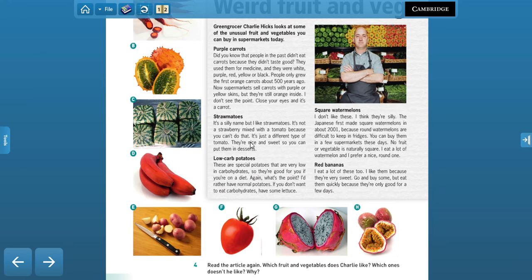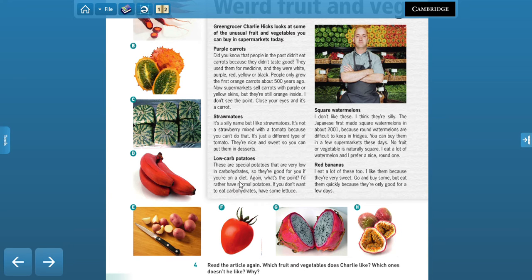Now, does he like strawberries? Yes, right? He likes them. Why? Well, he says that they are sweet, so you can eat them with desserts, right? So that is something interesting for him to have a tomato as a dessert.